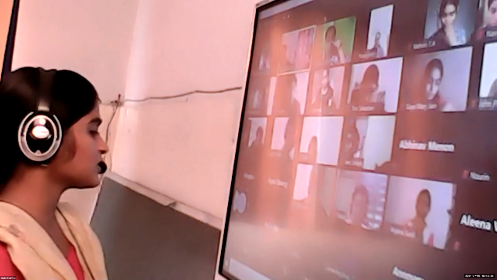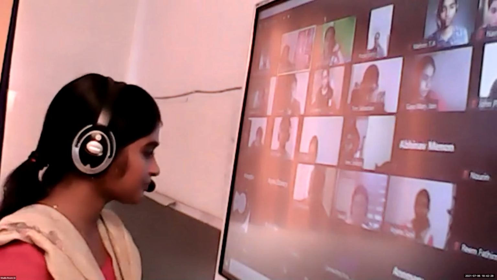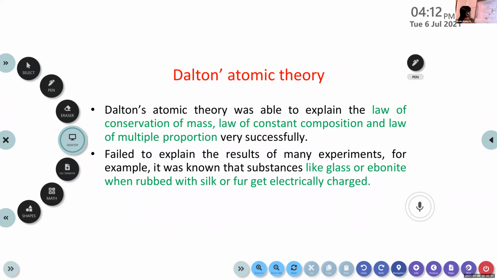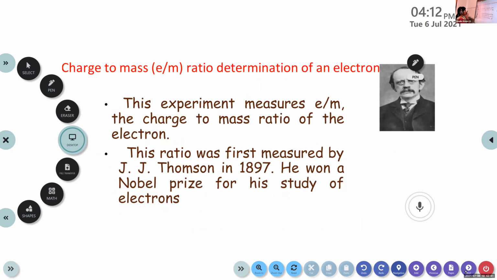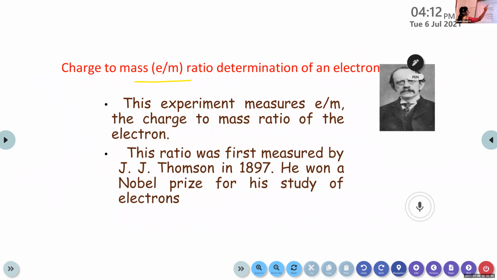Shall I move to the next point? Next topic, children? Yes, ma'am. Okay. The next one is the charge to mass ratio. Charge to mass ratio determination of an electron.